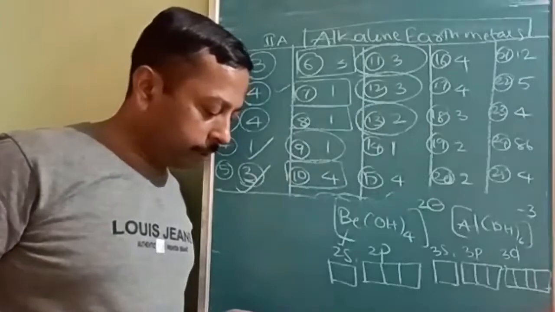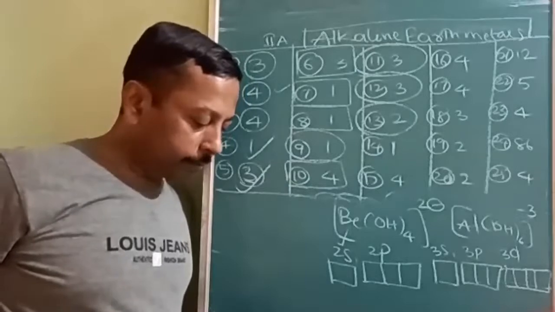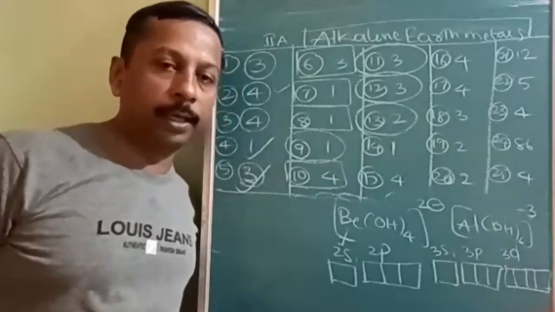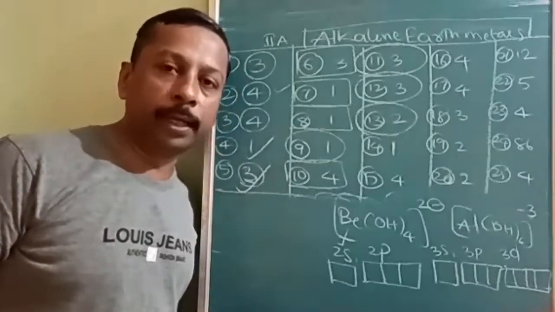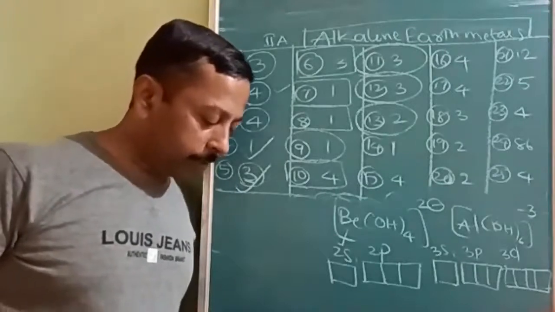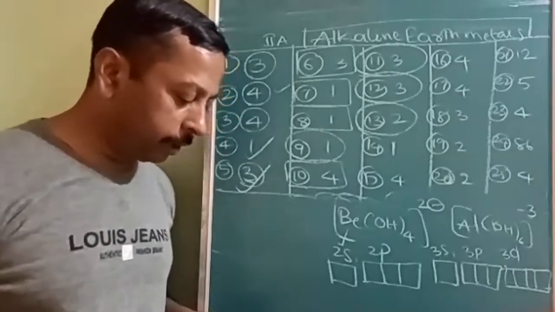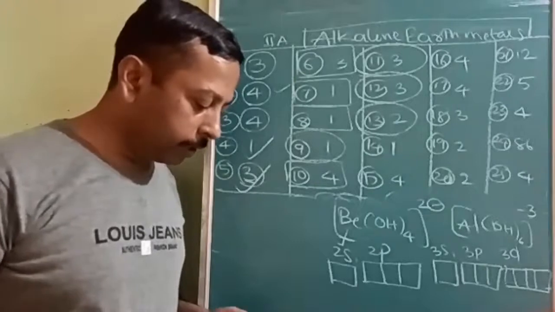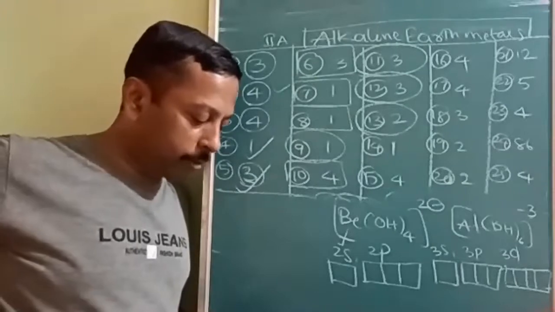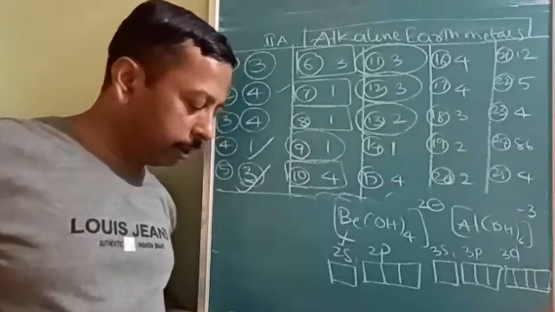The reason which is not related to alkaline earth metals giving dipositive instead of unipositive. You can see alkali metals form only +1, but alkaline earth metals form only +2. What is the reason? Options I am reading out. The compounds with +2 oxidation state have more lattice enthalpy. Second, hydration energy of +2 is more than +1. Third, +2 oxidation state gives more stable electronic configuration. And fourth one is the difference between IE1 and IE2 is very low.